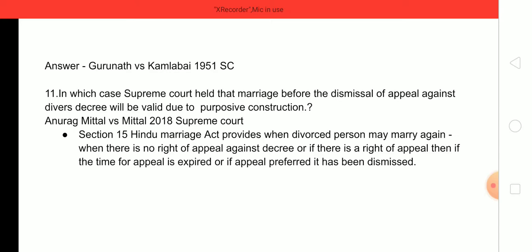Last question is, in which case Supreme Court held that marriage before the dismissal of appeal against divorce decree will be valid due to the purposive construction? And answer is Anurag Mittal versus Shaily Mittal, 2018 Supreme Court.